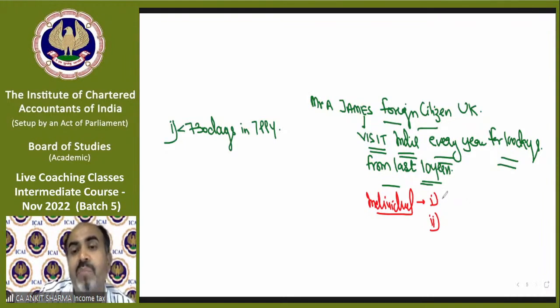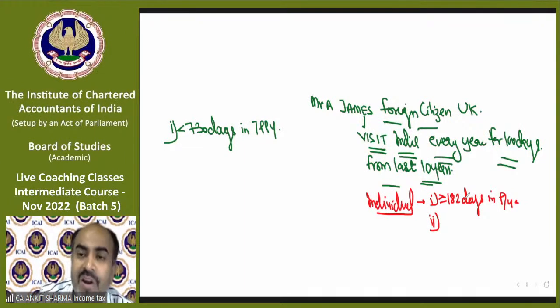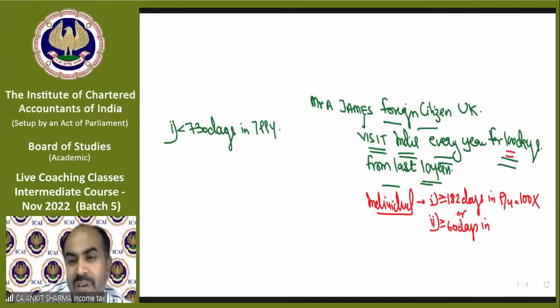So now we will check the basic conditions upon him, whether he is in India for 182 days or more in the previous year. He comes to India for 100 days every year. So that means he is in India for only 100 days in the previous year. So this condition is not fulfilled. Now we will check the second condition, which is more than or equal to 60 days in the previous year plus more than or equal to 365 days in the 4 preceding previous years.